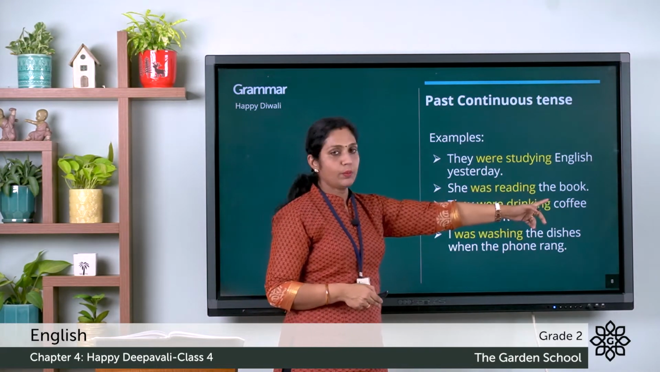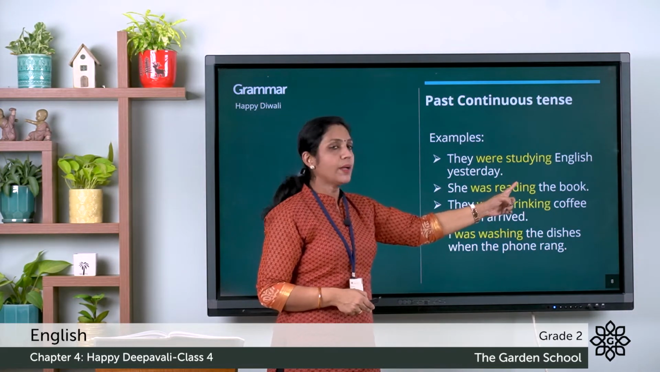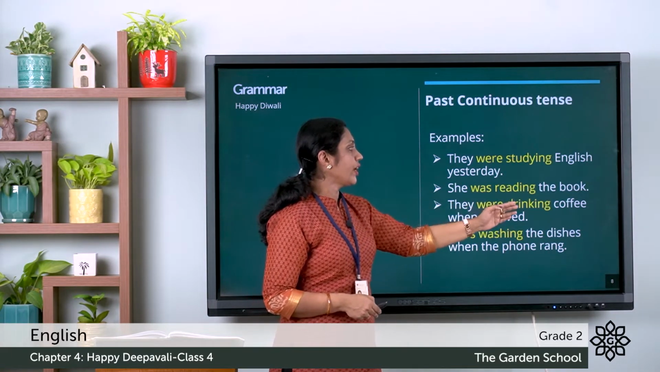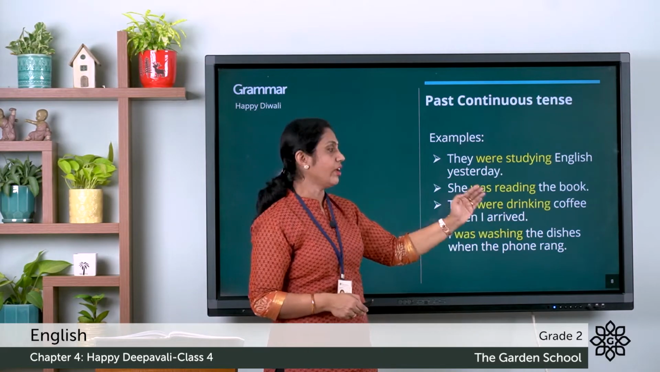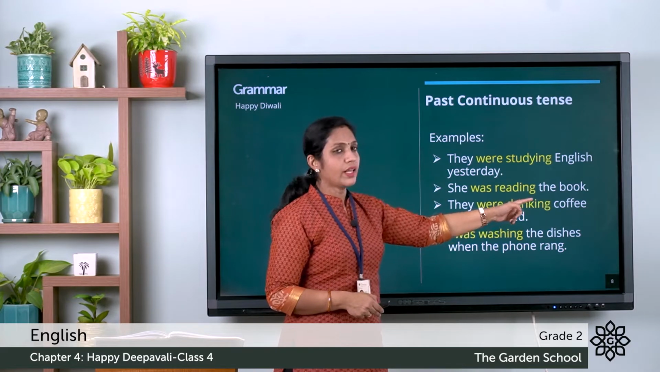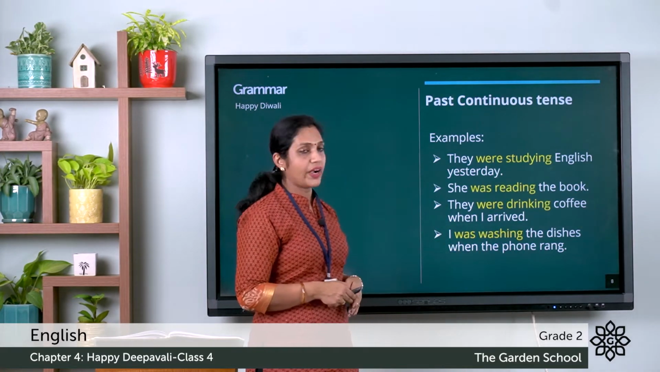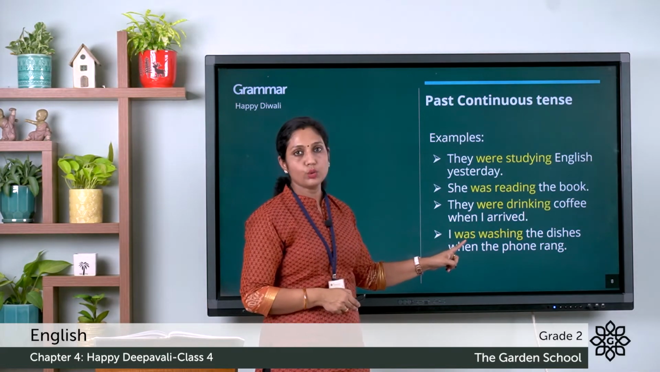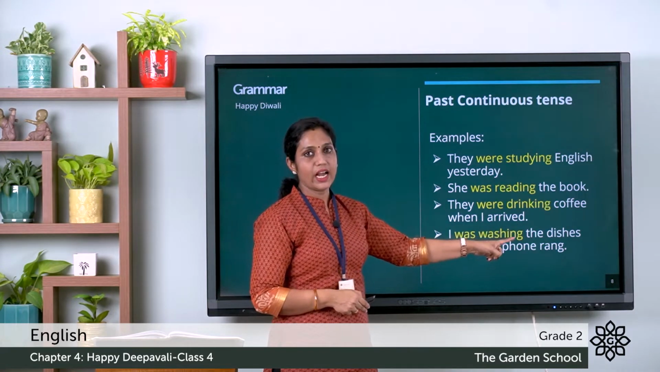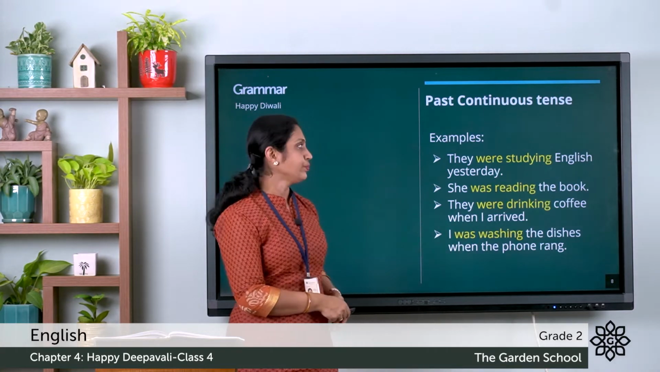She was reading the book. With the word she, we have to use the be verb was, plus the verb plus ing. She was reading the book. They were drinking coffee when I arrived. Here again with the word they, we used the be verb were plus the verb, then ing form. I was washing the dishes when the phone rang. So with the word I, we have to use the be verb was. Here the verb is wash and the ing form. So I was washing the dishes when the phone rang.